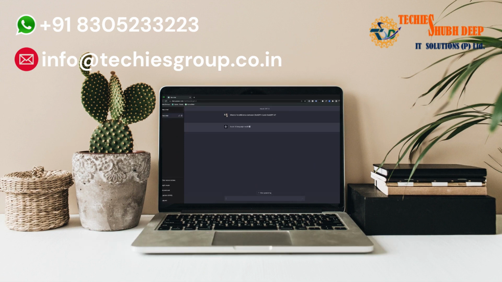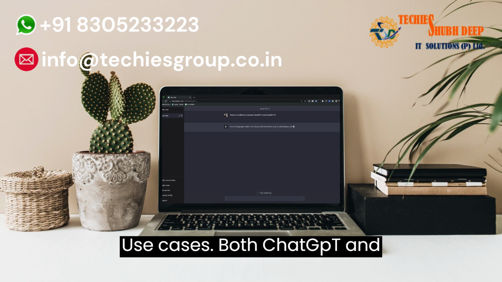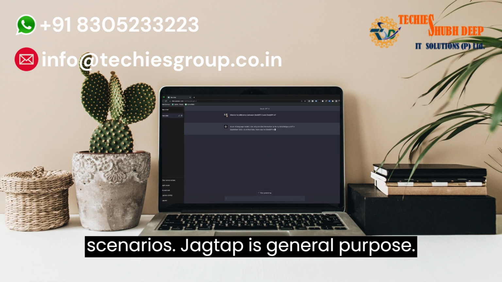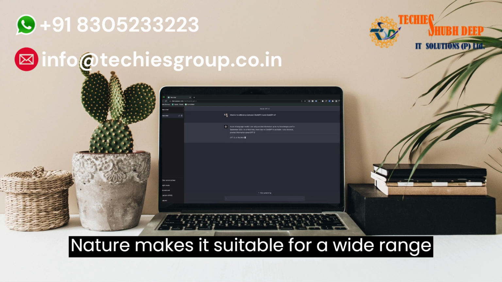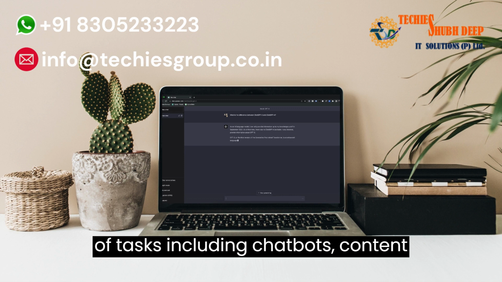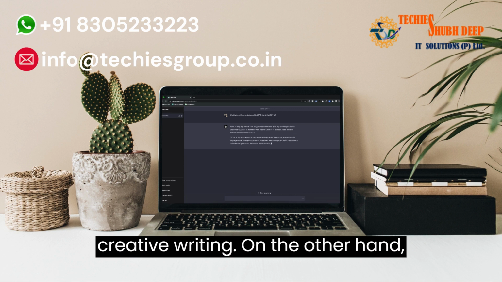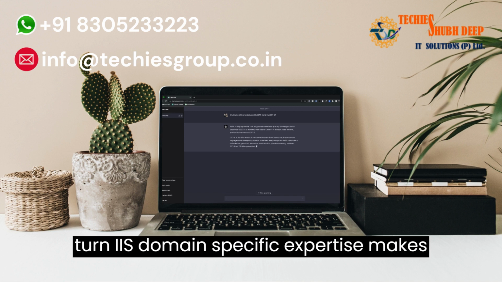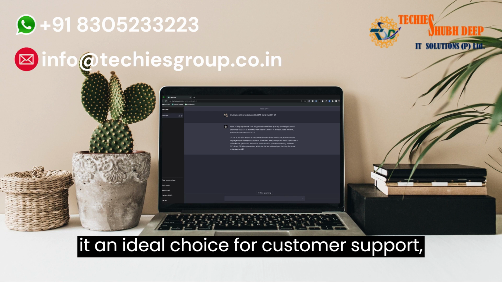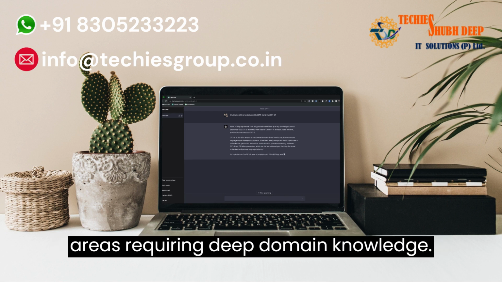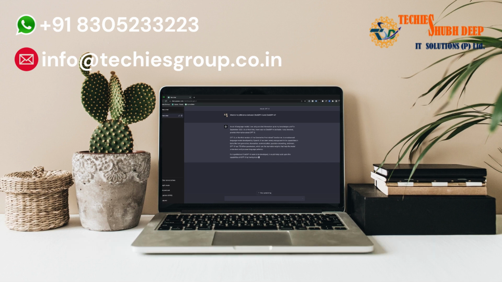Comparison. Use cases. Both ChatGPT and Turnite AI find applications in different scenarios. ChatGPT's general-purpose nature makes it suitable for a wide range of tasks, including chatbots, content creation, language translation, and creative writing. On the other hand, Turnite AI's domain-specific expertise makes it an ideal choice for customer support, knowledge management systems, and other areas requiring deep domain knowledge.